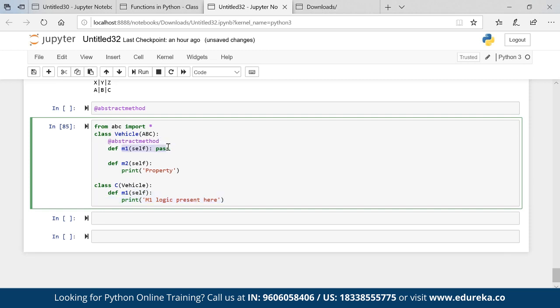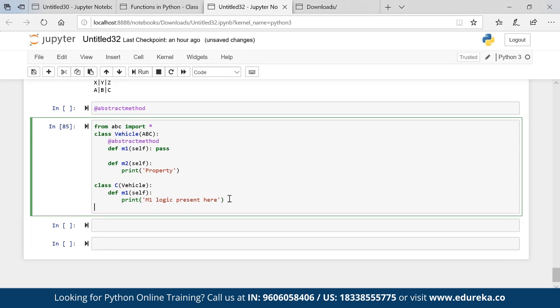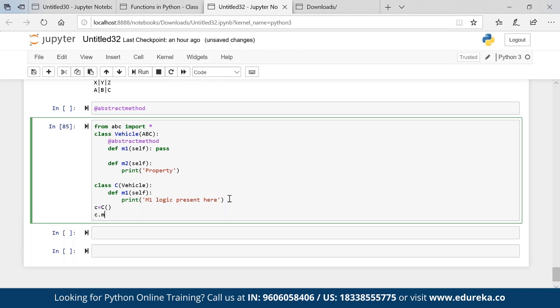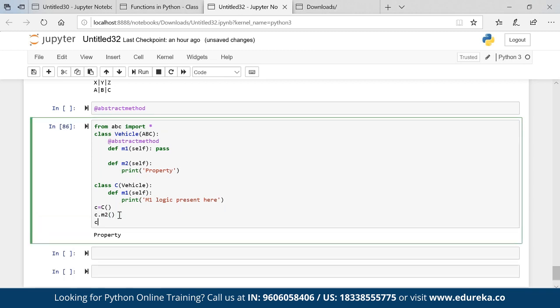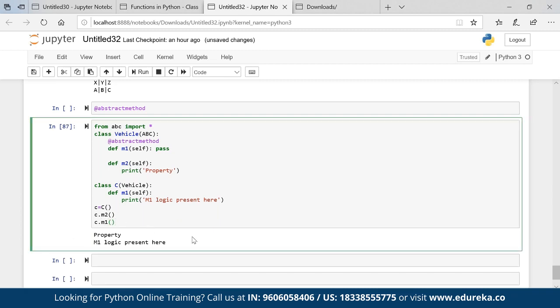My M1 is not fully constructed. I want that M1 property from you. Okay. So that is what we can do. So let's say if I go ahead and create C is equal to the child class, C dot M2, M2 is working fine. C dot M1, M1 is working fine as well.